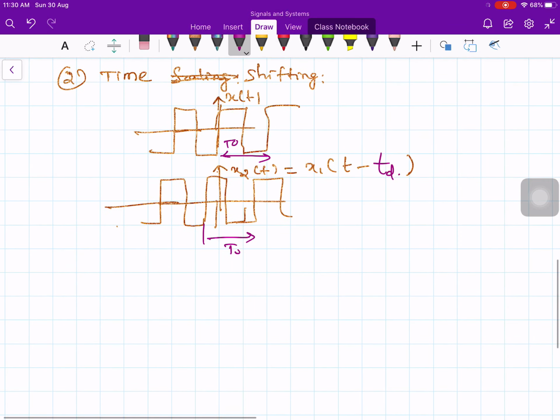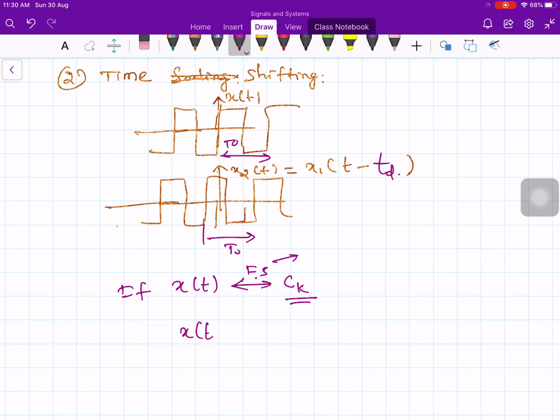So if x of t has the Fourier series coefficient Ck, I put FS. FS means Fourier series. Here when I say Fourier series, I am talking about the exponential Fourier series. If x of t has the Fourier series coefficient Ck, then its time shifted version x of t minus, let's say, t naught, has the Fourier series coefficient of e to the minus jk omega naught t naught, the time instant t naught, times the previous Fourier coefficient Ck.